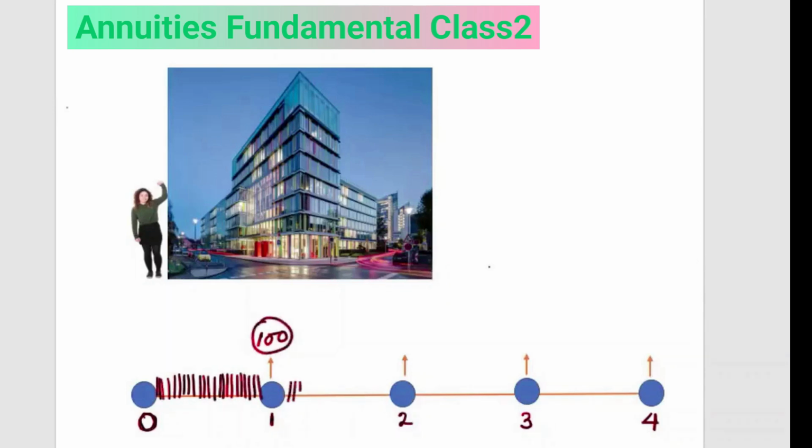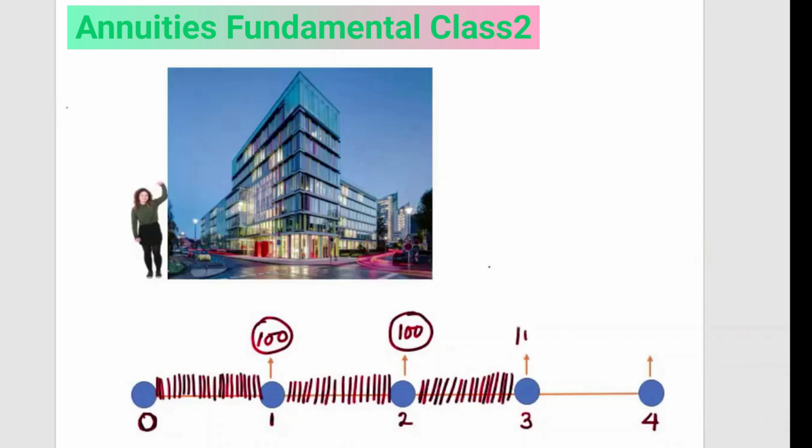Similarly, when you work 1 month or 1 year, according to this diagram and CT1 symbols, you get paid here. This is called payments in arrears. Arrears means at the end of each time period. The time you spend with the company, they will give you money here, 100. Similarly, for the time period you spend here, they will give you money here. So these are the payments you will get.